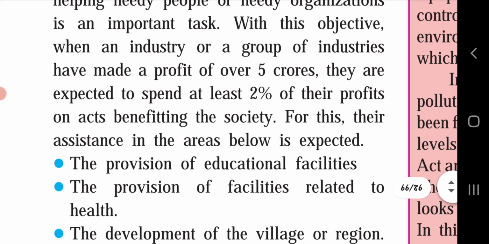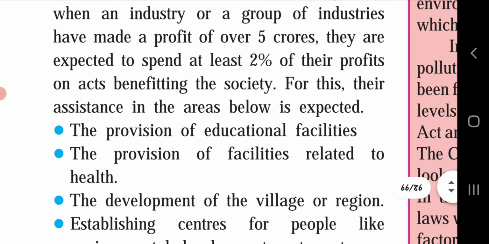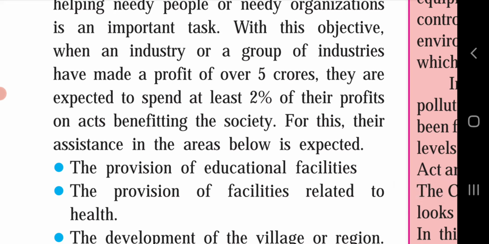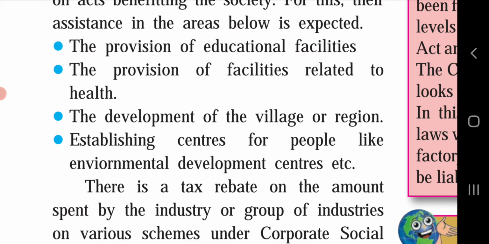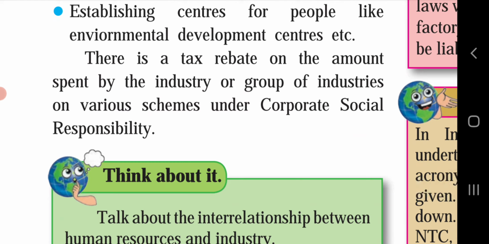So if they get 5 crores of profit, they have to give 2% of their profit to the society. For what will they give? They can provide educational facilities; they can spend their 2% of profit on that. They have to give for the provision of facilities related to health. Again, the development of the village or region, establishing centers for people like environment development centers. This can be taken. There is a tax rebate on the amount spent by the industry or group of industries on various schemes under corporate social responsibility. So the taxes on the industries and the group of industries are according to the corporate social responsibility, according to CSR.